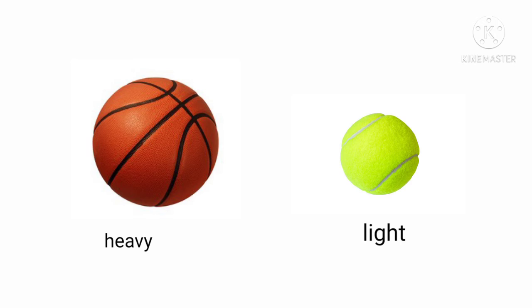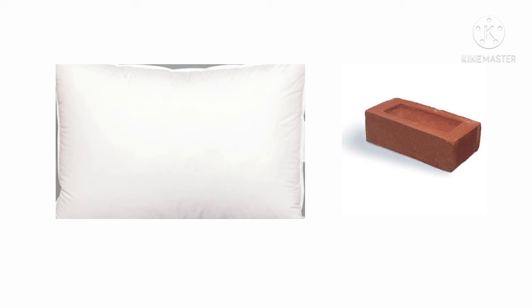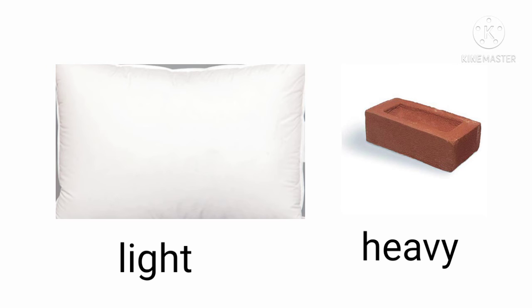Very good. Now next example. Yes, pillow and brick. See, when we hold this pillow, it is light and the brick is heavy. Very good, very good.